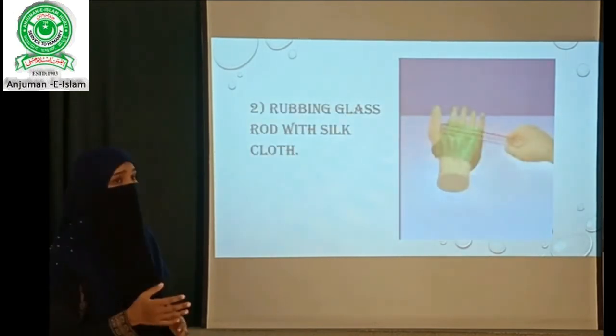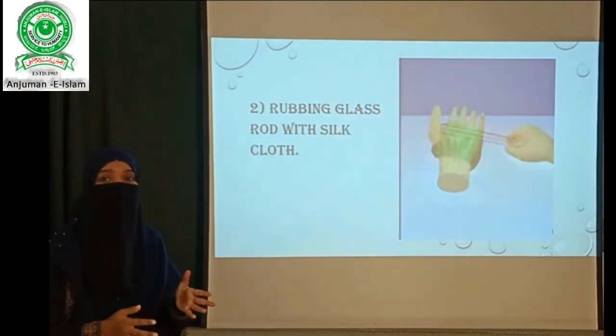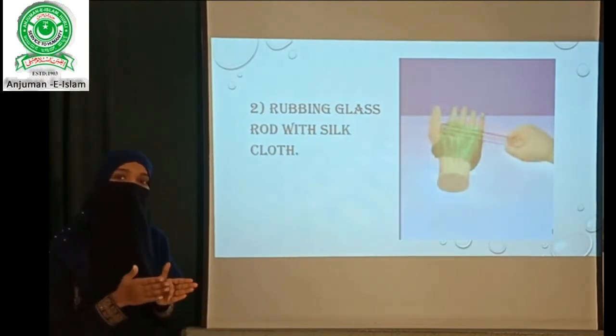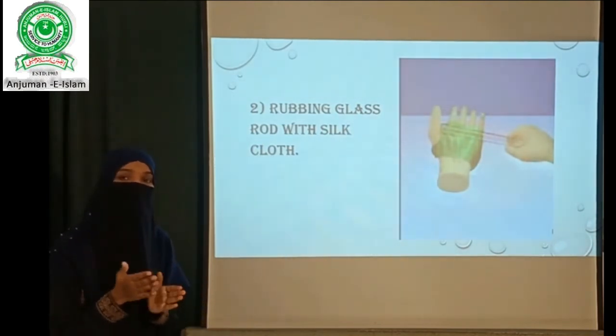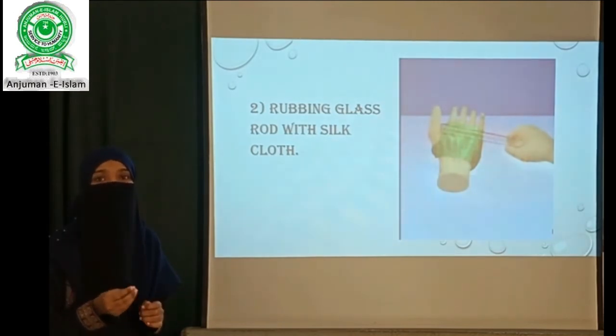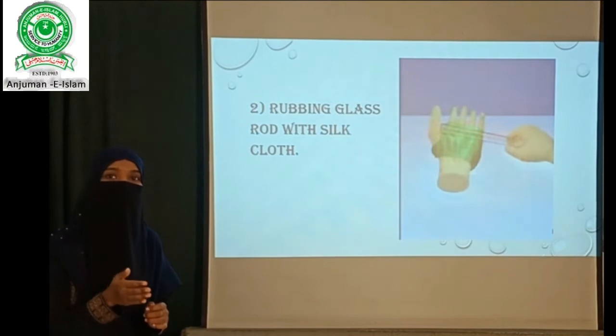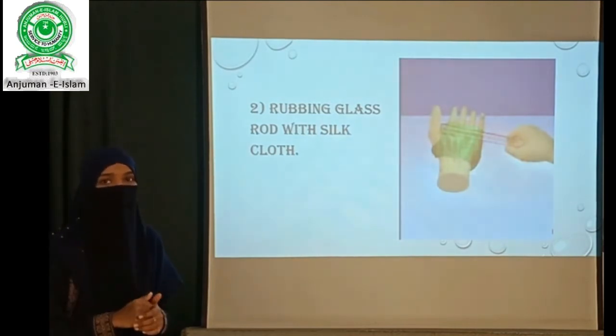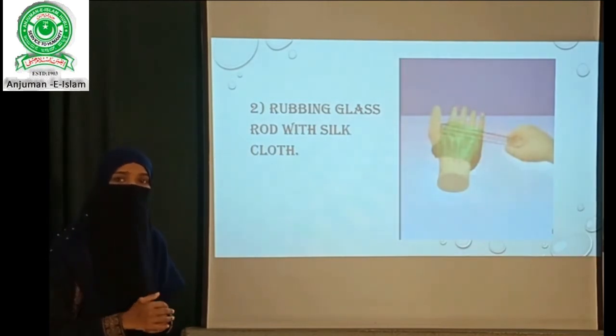Here we have a glass rod and a silk cloth. Rub the glass rod with the silk cloth. When we rub these to each other, some of the electrons from the glass rod are transferred to the silk cloth. One thing that we should remember here is any body which gives some electrons becomes positively charged.